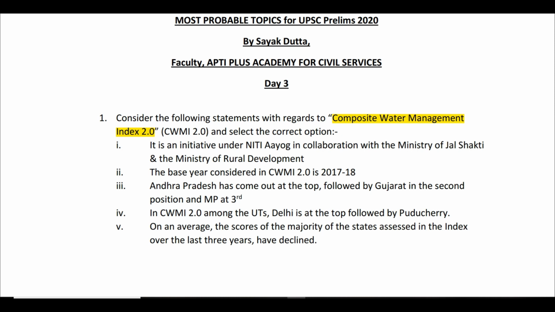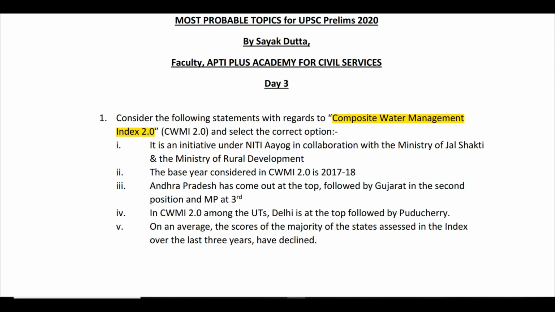The third statement says that Andhra Pradesh has come out at the top. So rank 1 is Andhra Pradesh, rank 2 is Gujarat, and third is Madhya Pradesh. The fourth statement is saying that in CWMI 2.0, amongst the union territories, Delhi is rank 1 and Puducherry is rank 2.